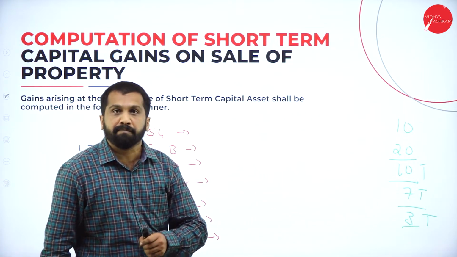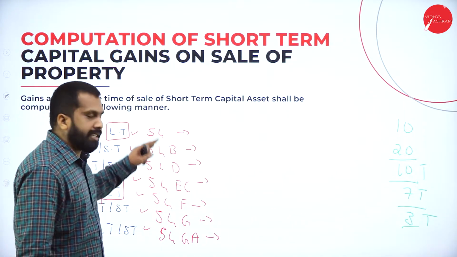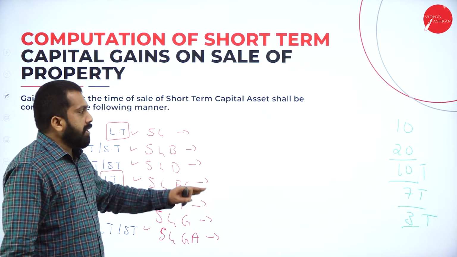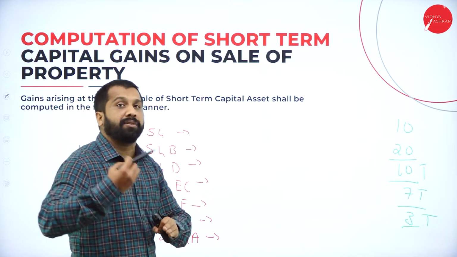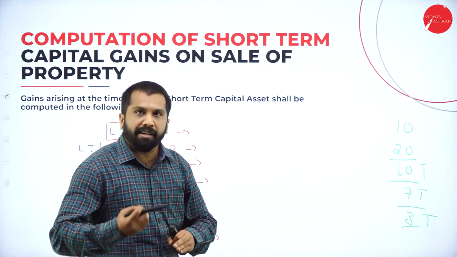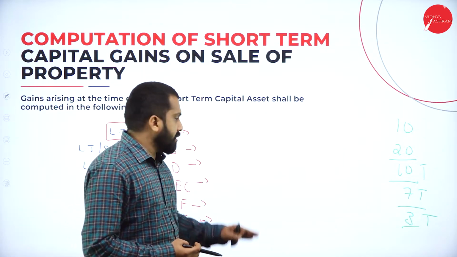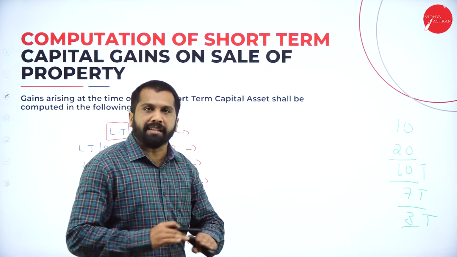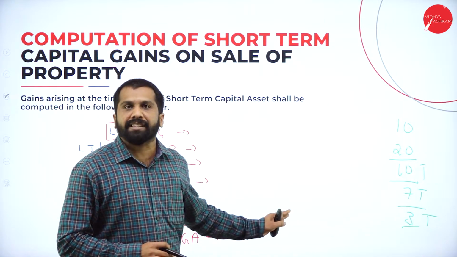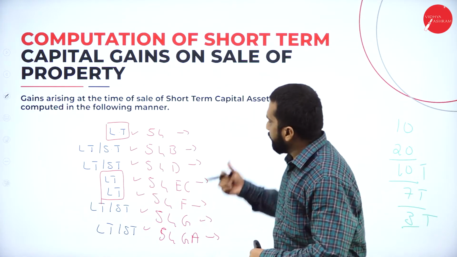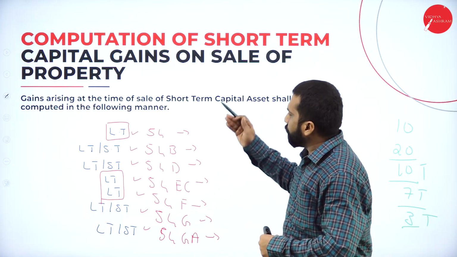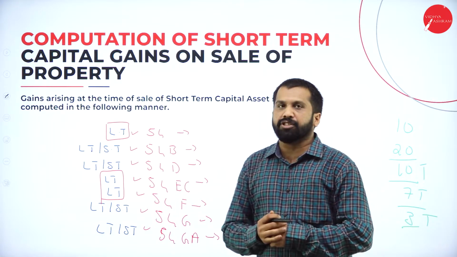Hope you are clear. Why are all these sections or deductions required? Whenever you sell, whatever profit you get, from that you can invest again. After investing, if anything is left out, then only you have to pay tax. If nothing is left out, there is no tax. Hope you are clear. Yes, that's why we use all these sections. Now I'll tell you what these sections are.